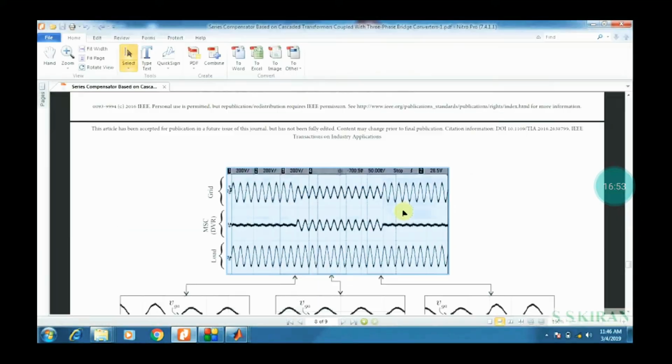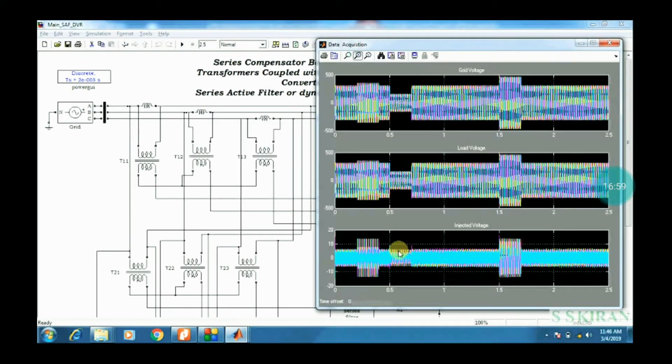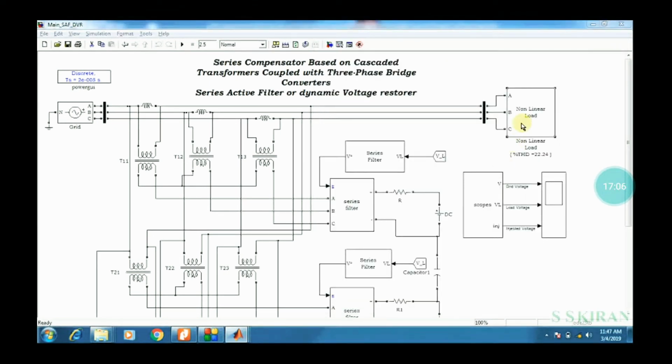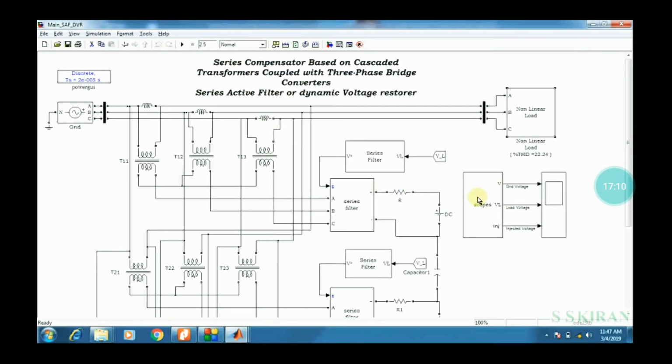See here, there is a sag and swell. These are the outputs of your basic Simulink block, right? This output is completely from the proposed MSC.